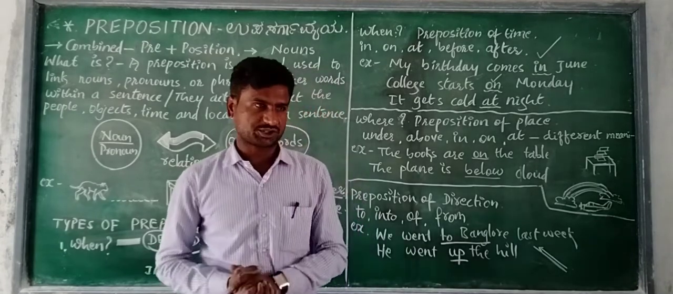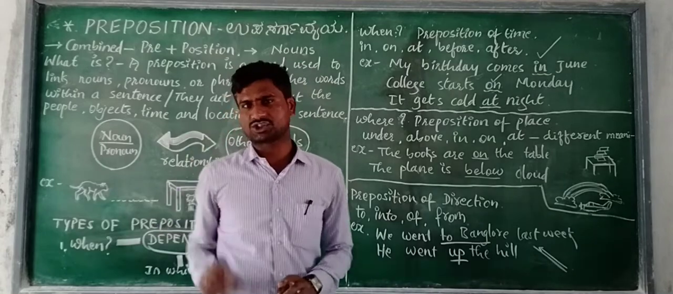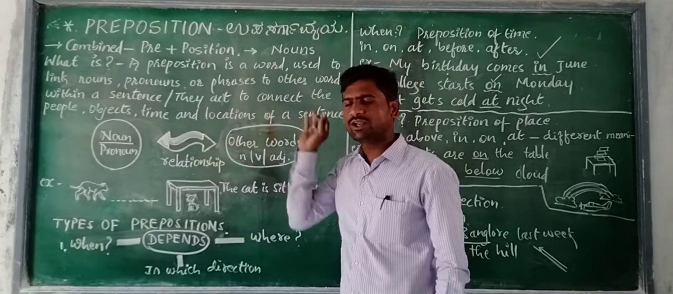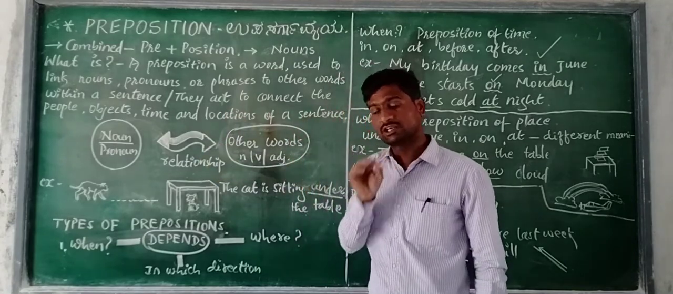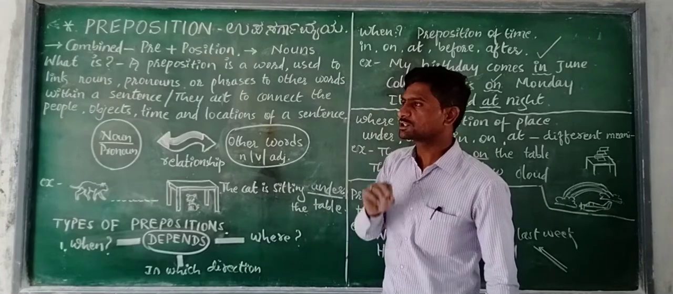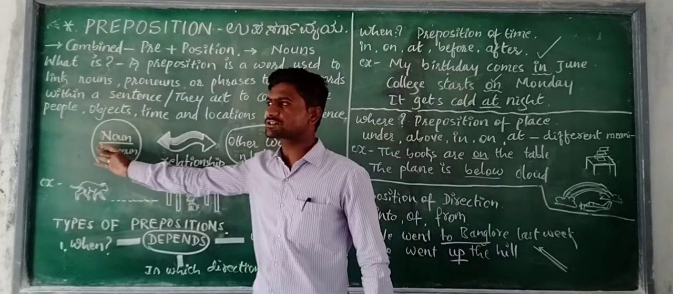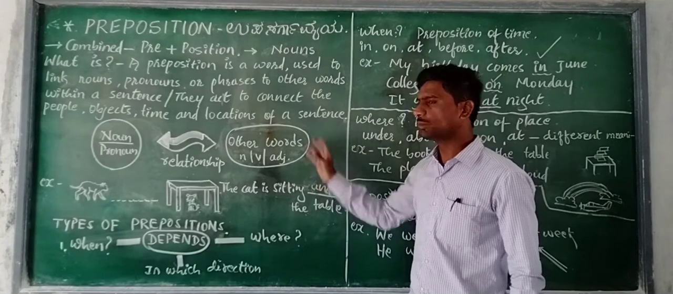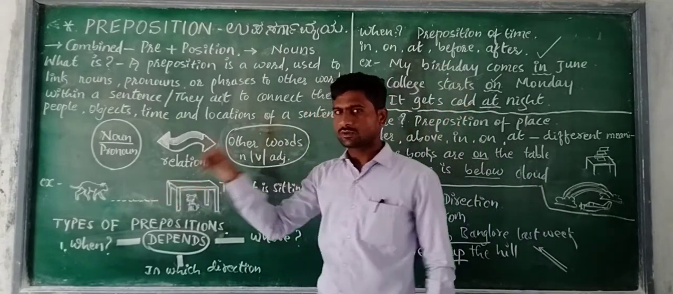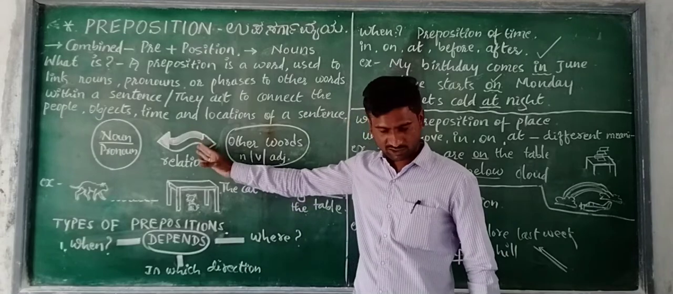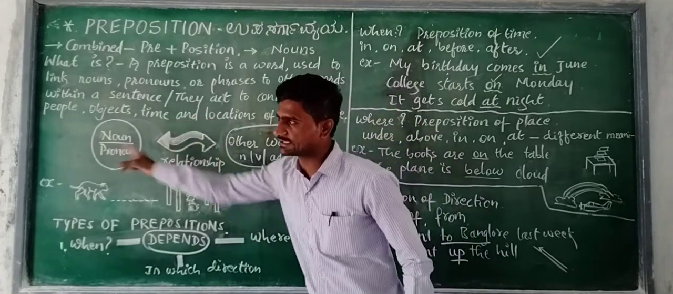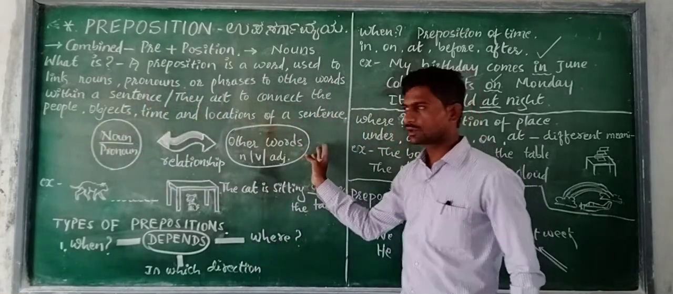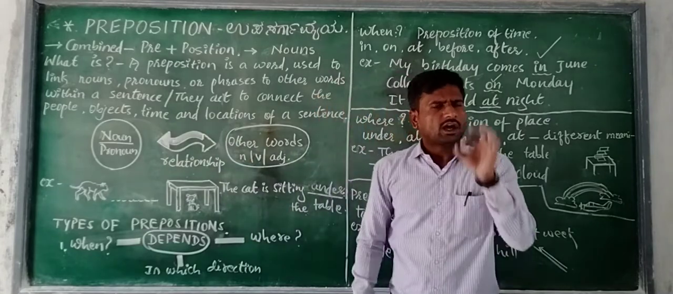What is preposition? A preposition is a word which is used to link nouns or pronouns or phrases to other words within a sentence. Try to understand: a preposition is a word which is used to link nouns or pronouns or phrases to other words within a sentence.